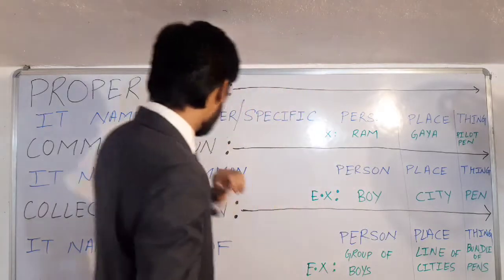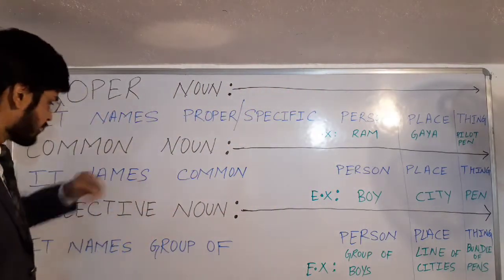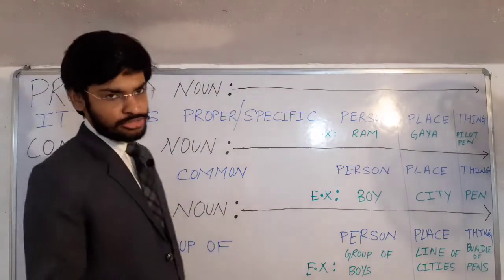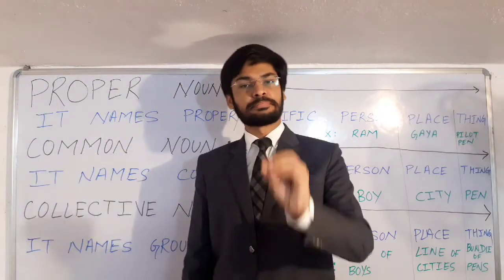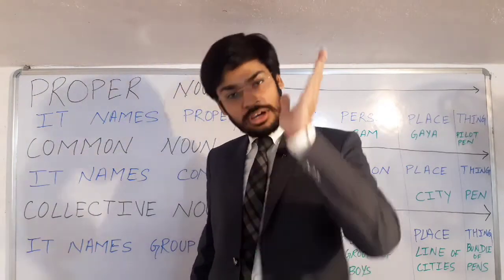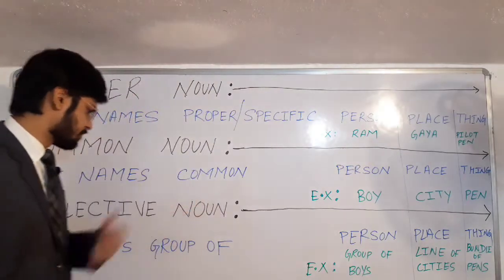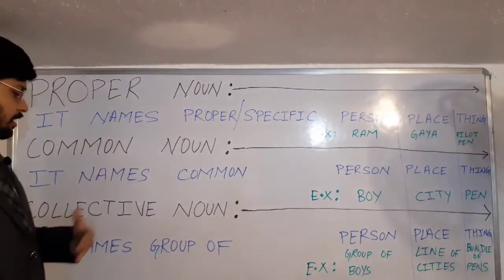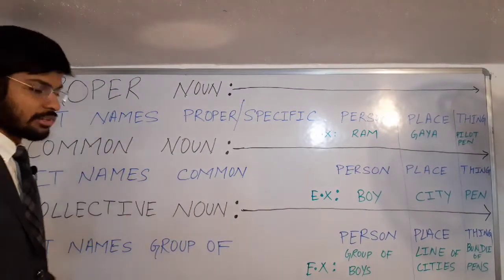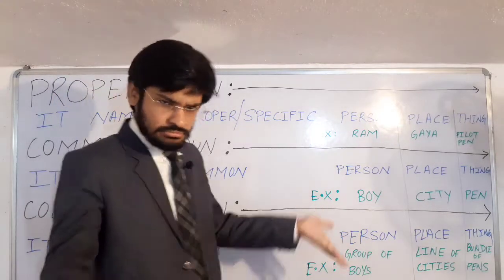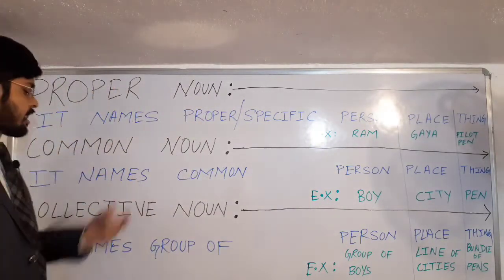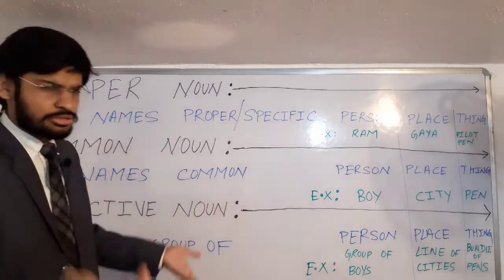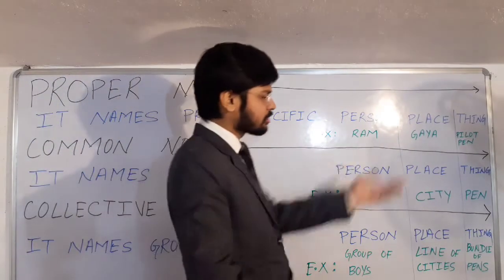Now come to the second one, the common noun. This is also a noun, and as we all know from the definition of noun, the basic principle of noun is to name, and so goes with this common noun also. Common noun, it also names. Second question arises, what does it name? The answer lies in the name itself. It names common. Common चीजों को नाम देता है. Common person, common place, common thing.